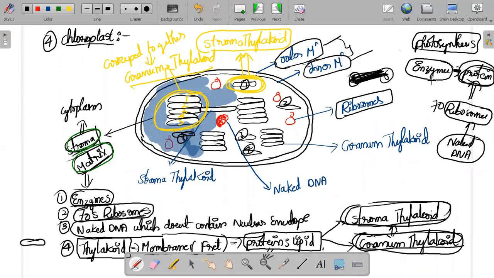All the enzymes are proteins only, and these enzymes play an important role in the photosynthesis. That is the reason why we are having the enzymes, that is the reason why we are having the ribosomes inside the chloroplast, and that is the reason why we are having the DNA inside them. What is the necessity? To produce the respective enzymes for the performance of photosynthesis. Photosynthesis is not a simple step. एक एक सेकंड में होने वाला स्टेप नहीं होता.